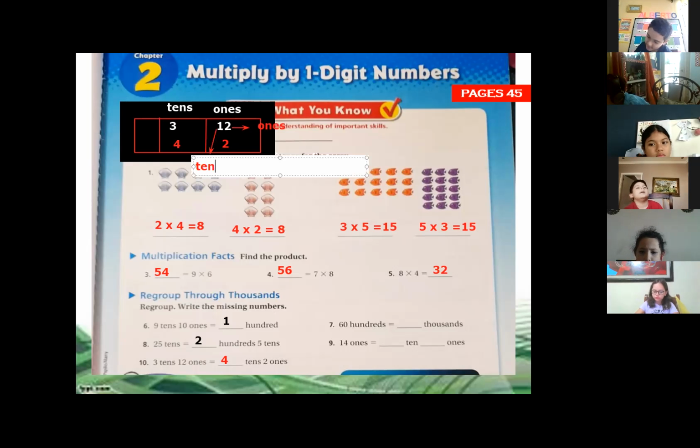According to the place value chart, it's tens. So that's why we just write number 2, because it is on the ones and number 1 on the tens. And we have 3 tens, so 3 plus 1 equals 4. So we have 4 tens. Now, what about 60 hundreds? How many thousands do we have if we have 60 hundreds?